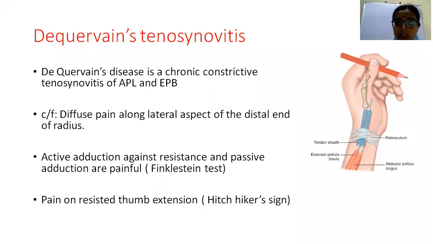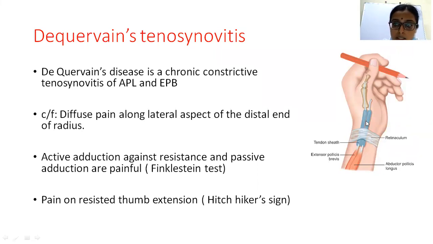And then coming to the next condition, which is de Quervain's tenosynovitis. This is an overuse disorder. Here in the picture you can see the tendons of abductor pollicis longus and extensor pollicis brevis. Both of them are going through small synovial tendon sheaths. These are the synovial sheaths around the tendons, through which the tendons travel and then insert at their places of insertion.